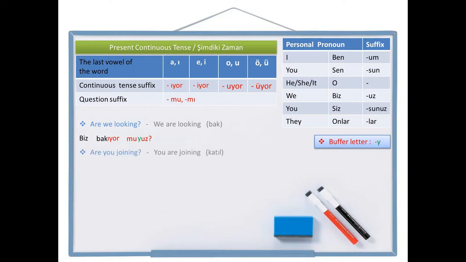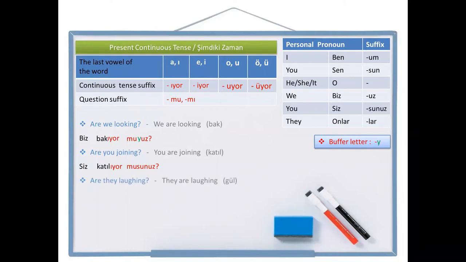Okay, let's make another one. "Are you joining?" The plural form. "You are joining" is the positive sentence. Join is katıl in Turkish. Let's write the positive sentence. You plural, siz. Join, katıl. Joining, katılıyor. And the question suffix, mu. And in the end, the personal pronoun suffix, sunuz. Siz katılıyor musunuz? Are you joining?